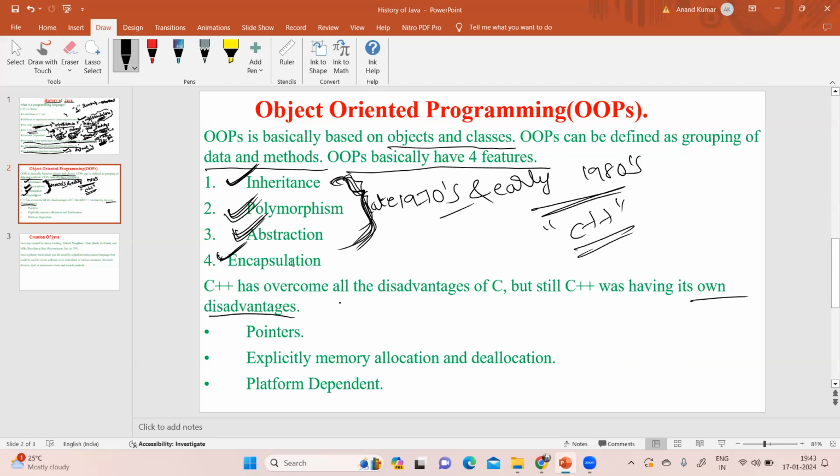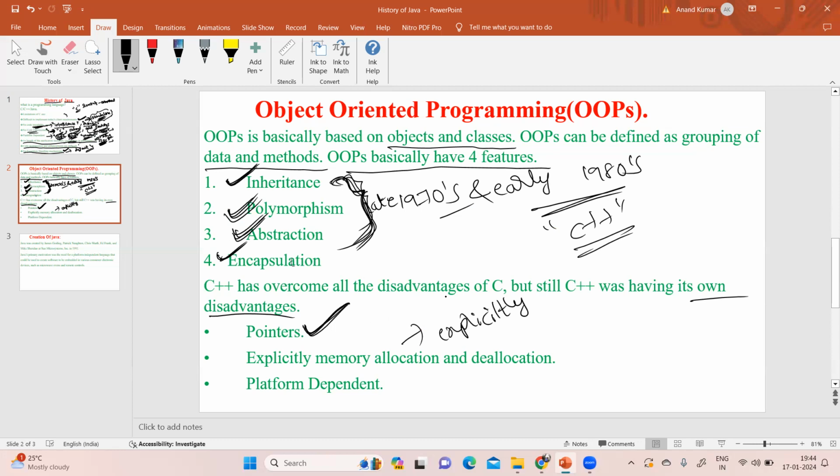Now C++ has its own limitations. What are the limitations? A very confusing concept in C and C++ is pointers. Pointers are not eliminated in C++; in C++ also we have the pointers concept. And there is no automatic memory allocation and deallocation. So in C++ we have to allocate and deallocate the memory explicitly.